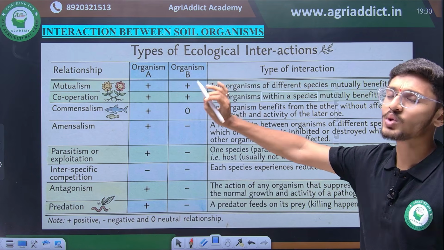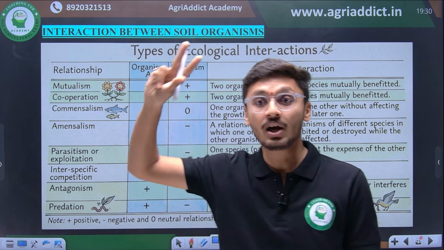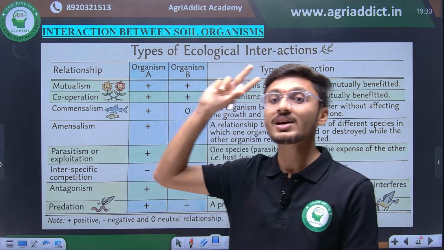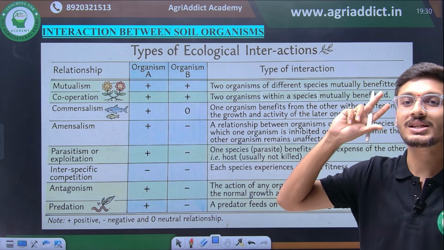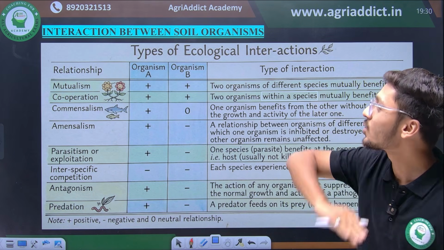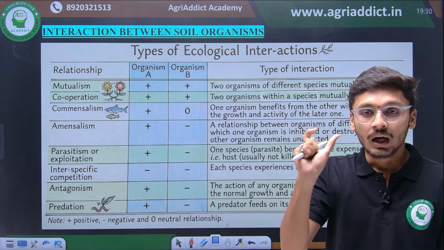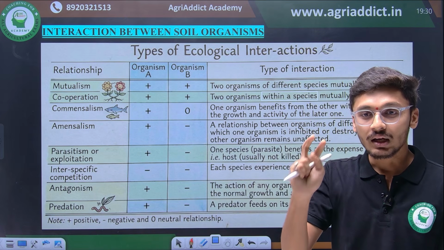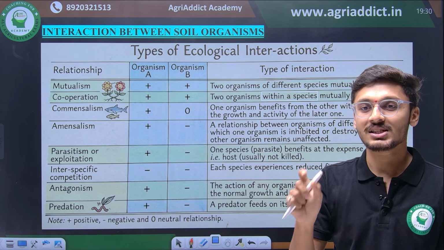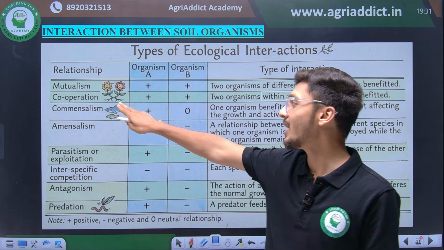mutualism. Mutualism is the mutually beneficial relationship between two different species. Two different species are mutually benefited by this interaction, and such an interaction is known as mutualism. But cooperation is the interaction between two of the same species. The interaction between two organisms of the same species will be termed as cooperation.